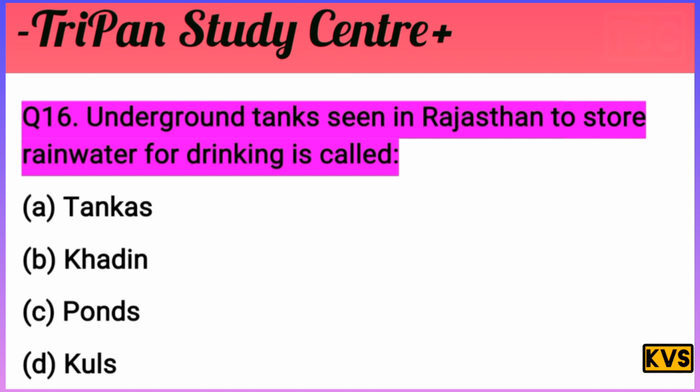Test your knowledge first of all. You must have a thought of your answer. Let's see what is the answer for this question. That's an important question for the exam view here. Underground tanks in Rajasthan to store rainwater for drinking are called? Not called kuls, not called pond, and not called khadin. The answer is clear cut: tankas. A tanka is a groundwater tank to store rainwater for drinking. So option A is correct here.